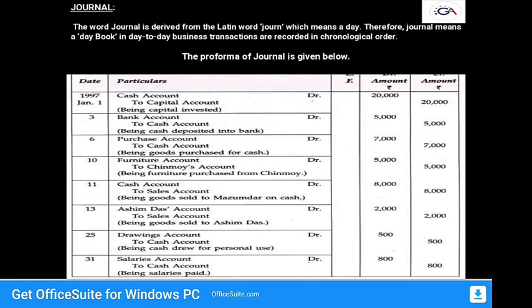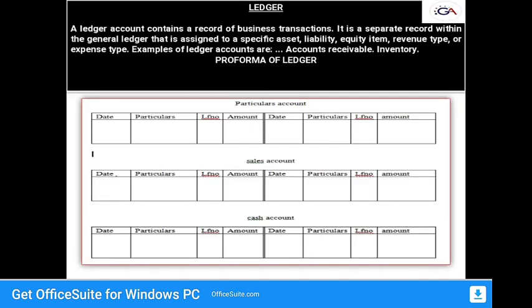The narration means the purpose for which we are making these transactions, and to whom, so we can easily narrate it in the particulars. How much amount we incurred, how much amount we gave, everything will be recorded in the debit and credit. So this is the journal pro forma. And next we will go to another one, which is called the ledger.